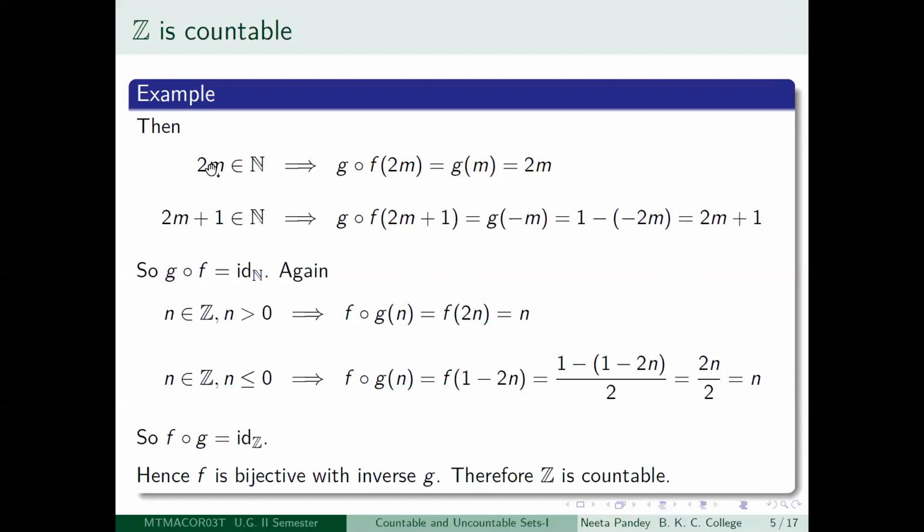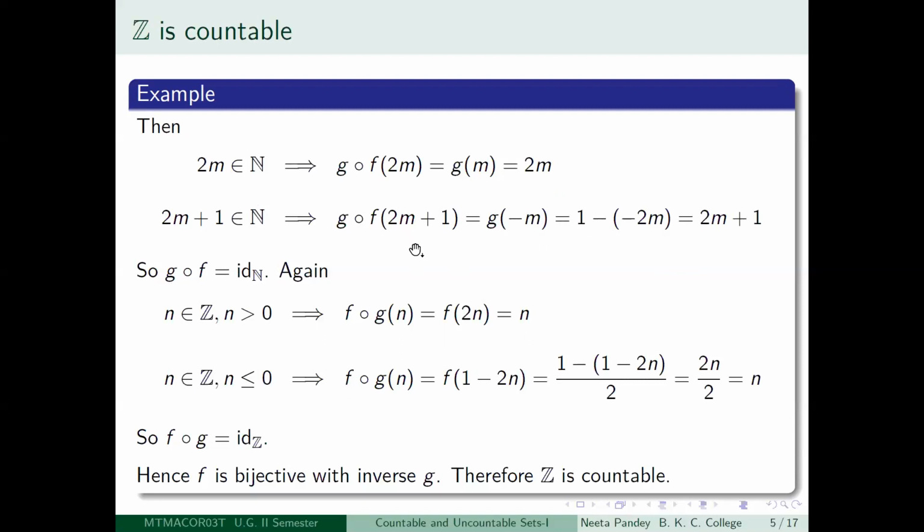So therefore every even integer is mapped to itself and every odd integer is mapped to itself by the composition G composed f. So G composed f is the identity mapping on N. Identity mapping means it takes every element of N to itself. That is what is happening here.